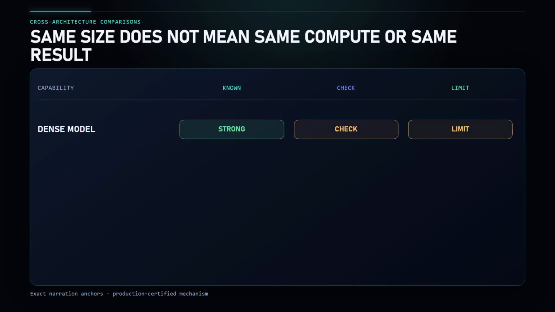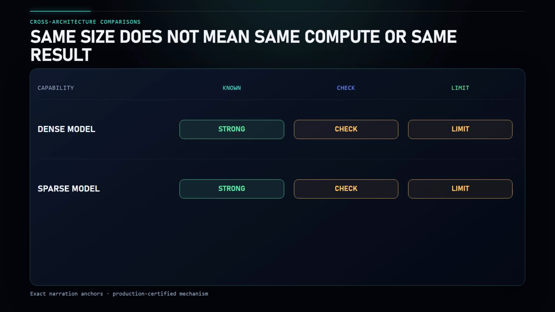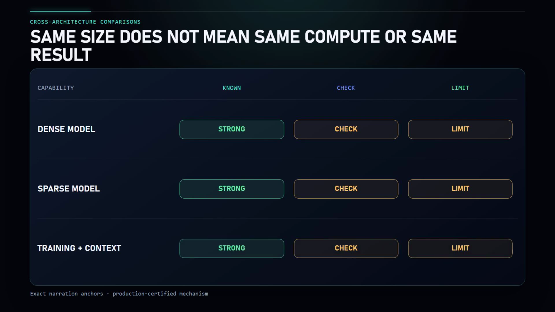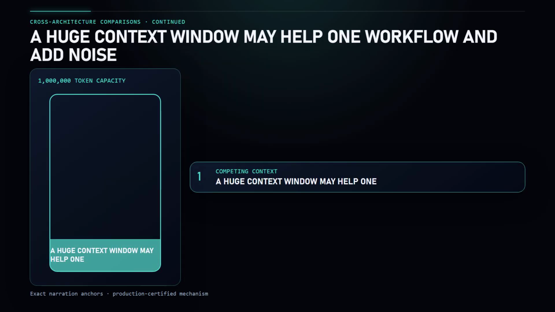This is why comparing model sizes across architectures can become misleading. A dense model and a sparse model do not spend compute in the same way. 2 sparse models with the same total size may activate different fractions. A smaller model with better training may outperform a larger model. A huge context window may help one workflow and add noise to another.